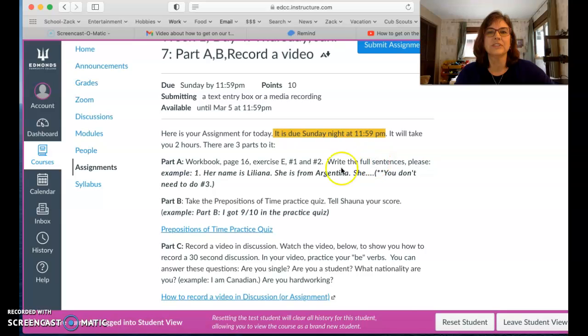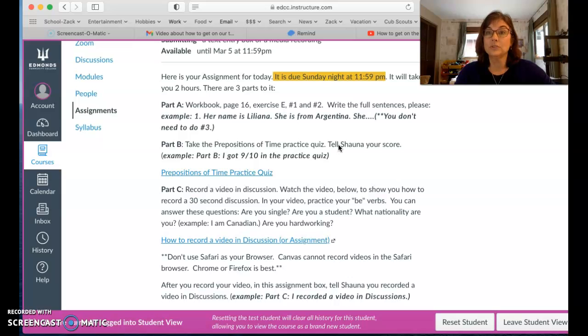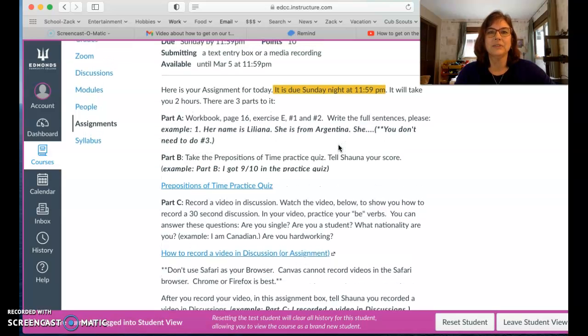Write the full sentences. And then keep reading here. Part B, take the prepositions of time practice quiz and tell Shauna your score. And then part C, you're going to record a video in discussion. You're going to watch the video here first to show you how to record the discussion, and then you're going to record it. So now you know what to do for parts A, B, and C.